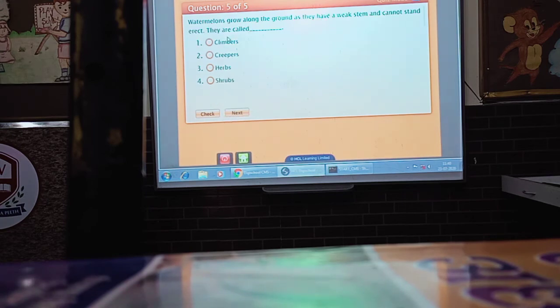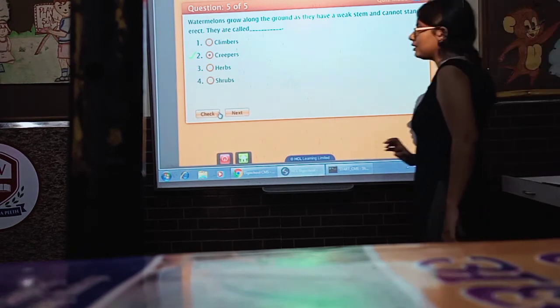Next is, watermelons grow along the ground as they have a weak stem and cannot stand erect. They are called climbers, creepers, herbs or shrubs. The answer will be creepers.